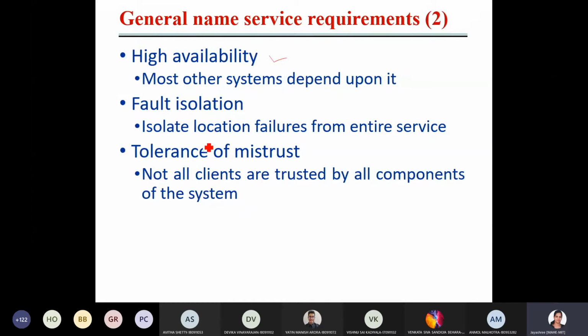Okay, so tolerance of mistrust. Naming should be in such a way that it has to be trusted by all components.